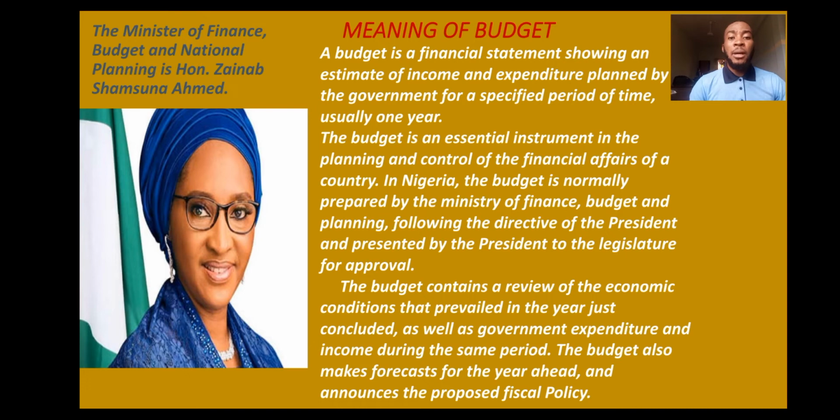He or she, if it is a female, is the one saddled with the responsibility, or has the right, to give permission for the honorable minister to plan the budget. Now, remember, the president will also tell the honorable minister what he, the president, actually wants in the budget. But the Minister of Finance will make it and prepare it. And the president in turn will take it to the legislation, the National Assembly, the upper and the lower houses.